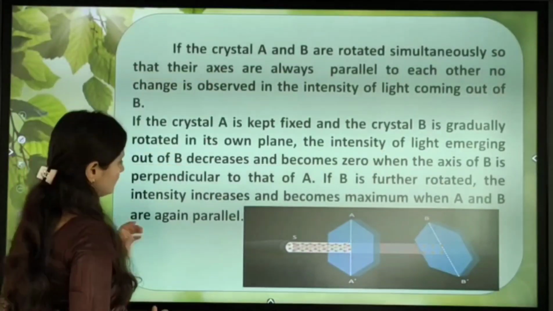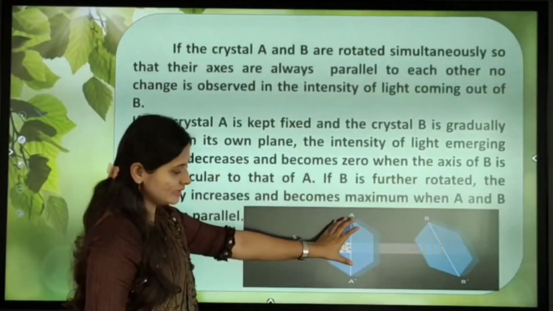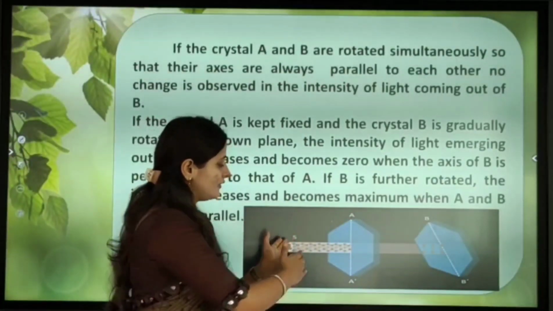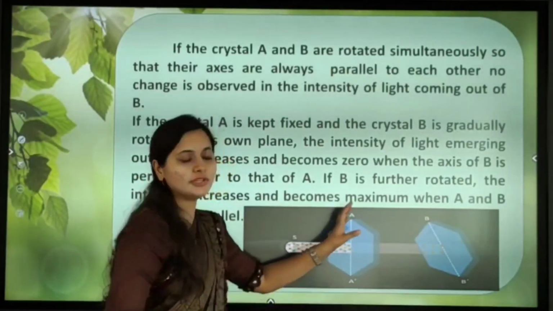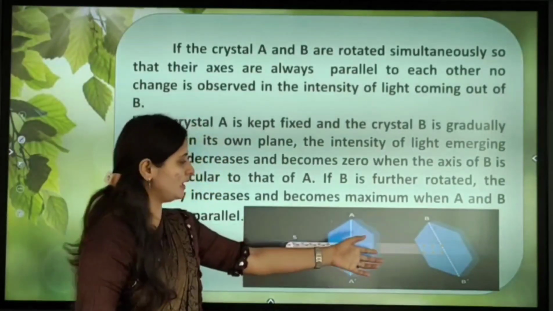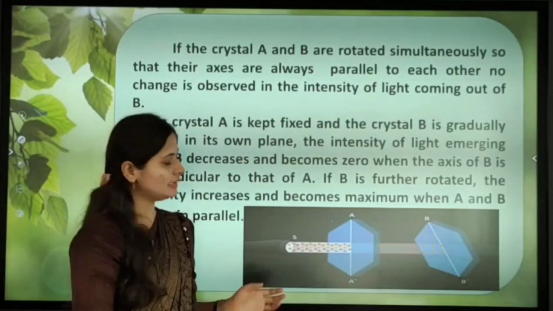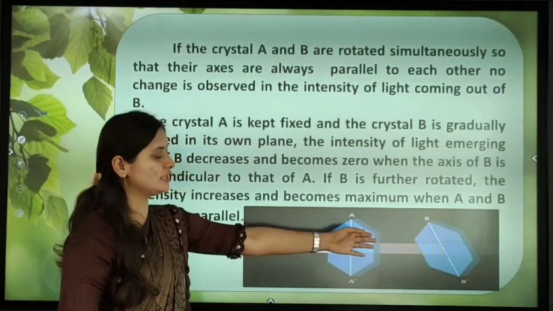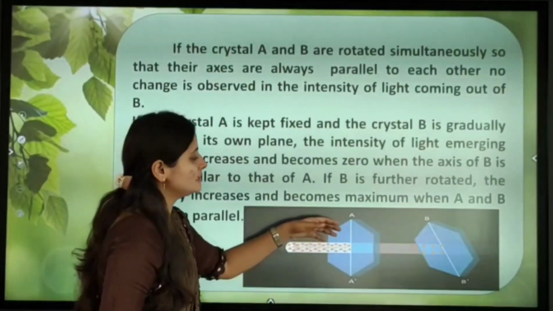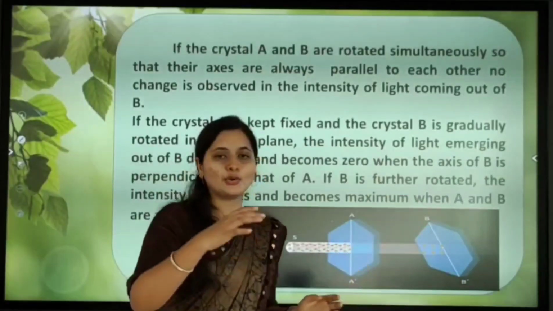Here, A is fixed, and after the light passes through A, we get plane polarized light, which has no change in intensity. Next, B is rotating.